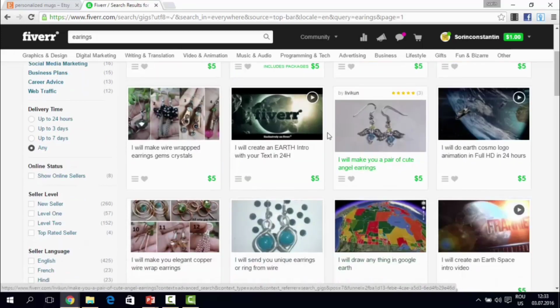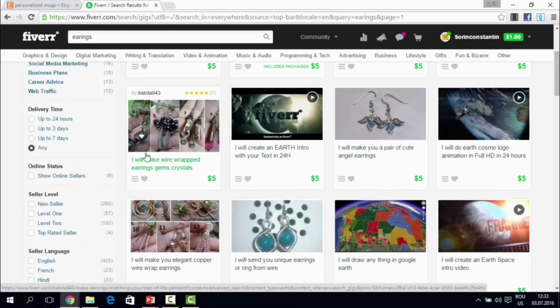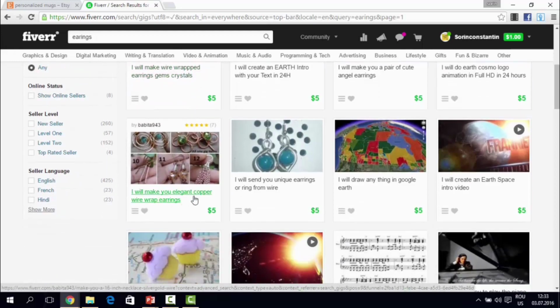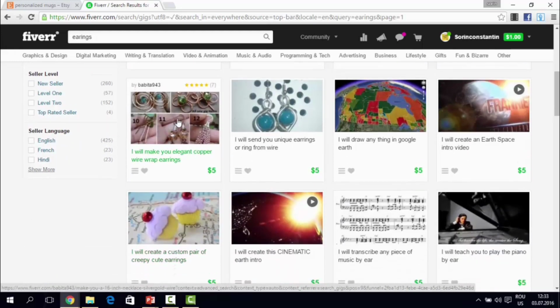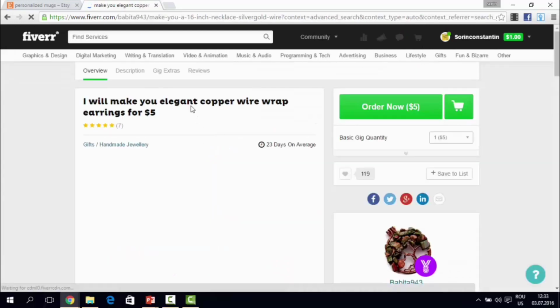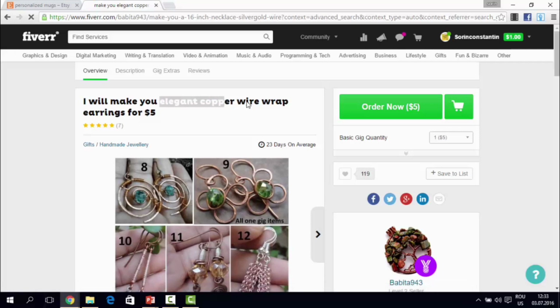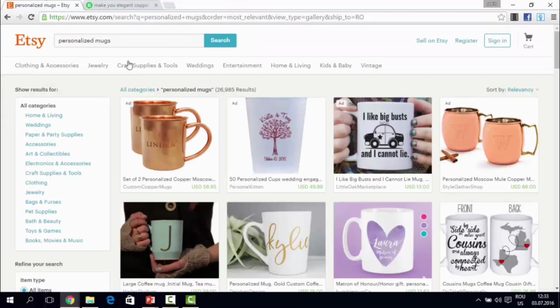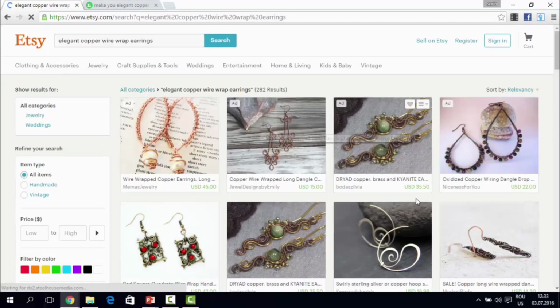So here we have examples of different types of earrings. I will make wire wrapped earrings, gem crystals. I will make you elegant copper wire wrap earrings. This one is actually pretty cool. Okay, and let's see, elegant copper wire wrap earrings. We take this key phrase, we paste it into Etsy.com, and let's see for how much these are selling.